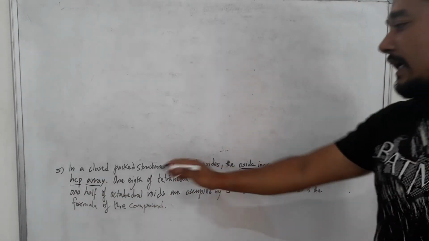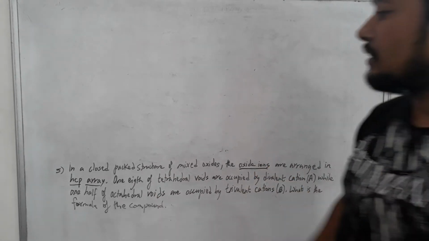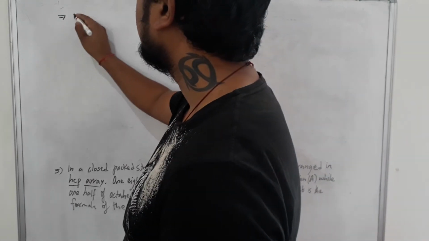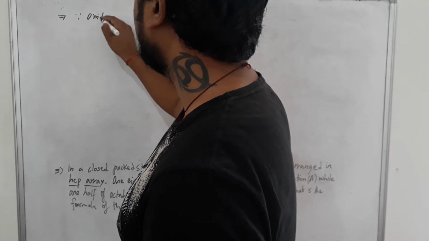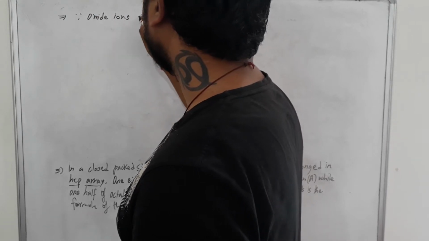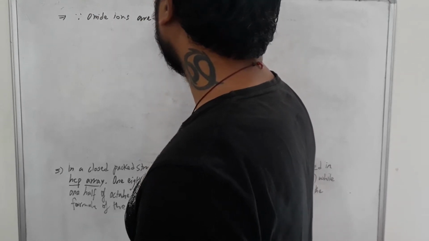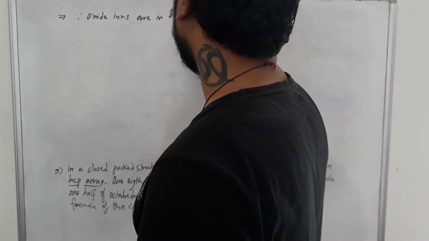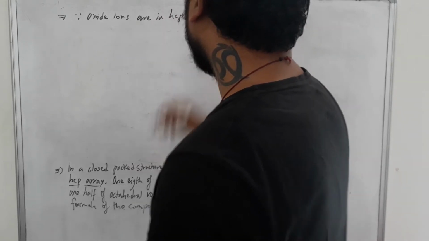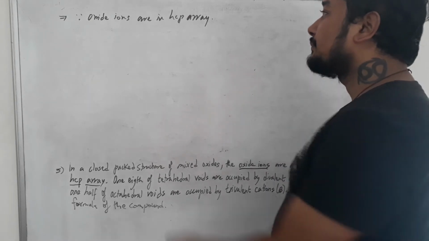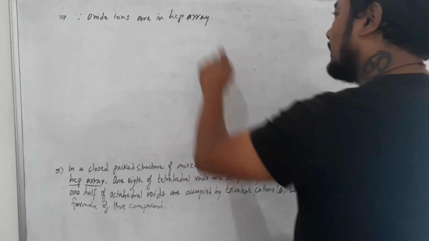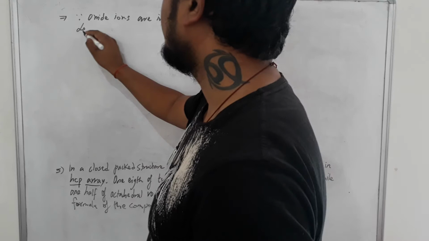That means who is forming the lattice again? Oxide ions. So how do we start the answer for this question? Since oxide ions are in HCP array. Array means arrangement only, okay? And since oxide ion is forming the lattice here, we consider its number.